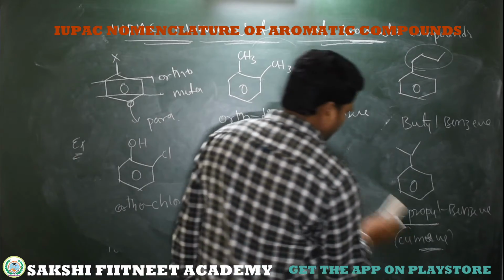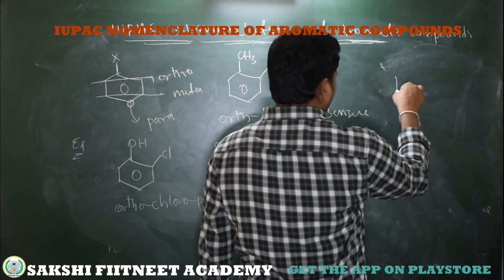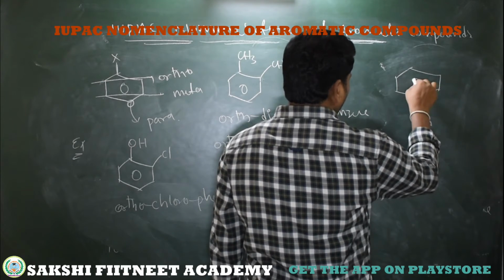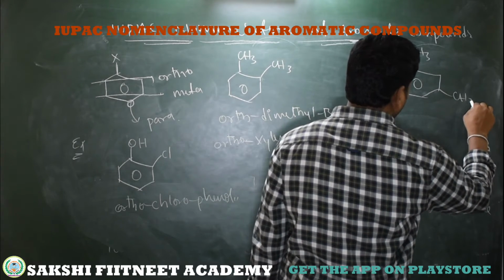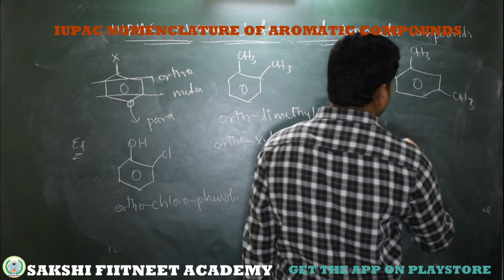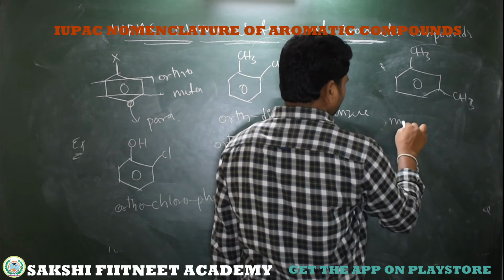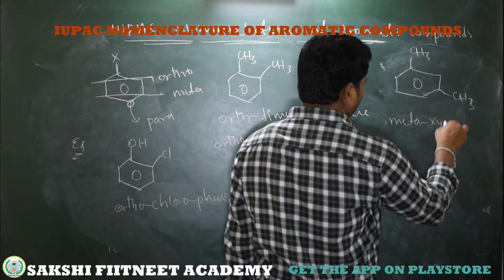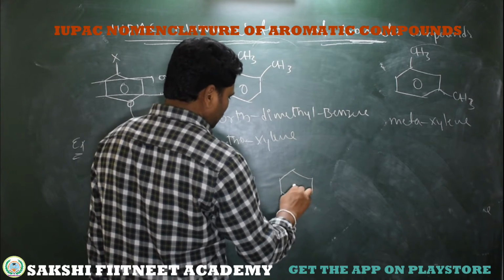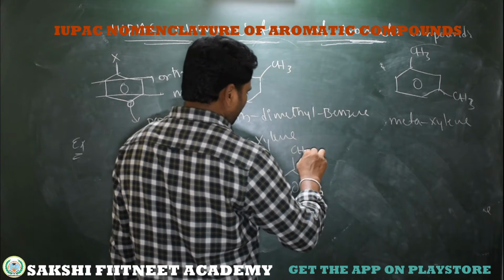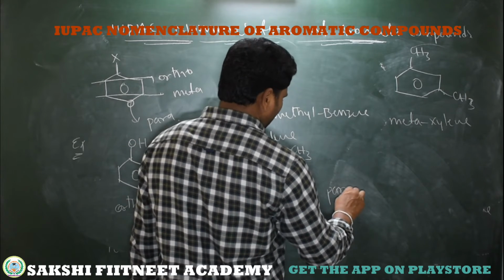Now if the methyl substituents have a meta relation, then what is the common name? Here this is a CH3, this is the CH3, meta to each other, so it's metaxylene. Now if the groups are para to each other, then paraxylene.